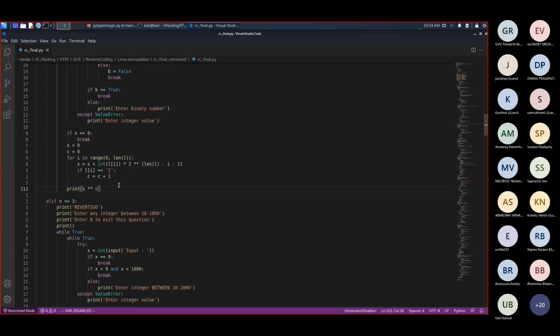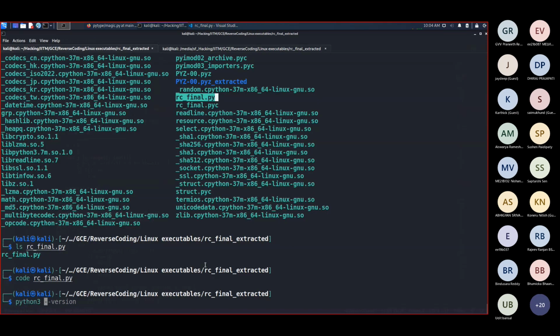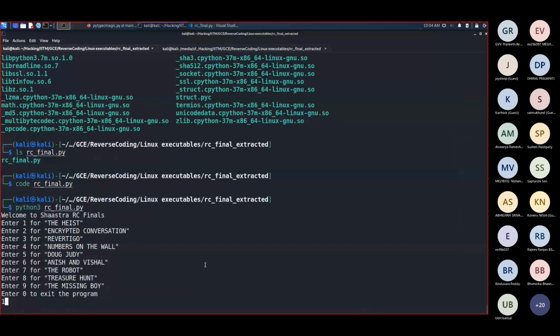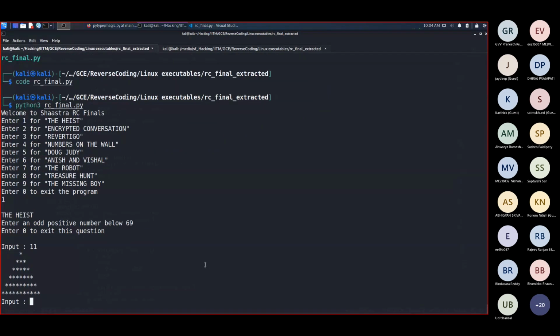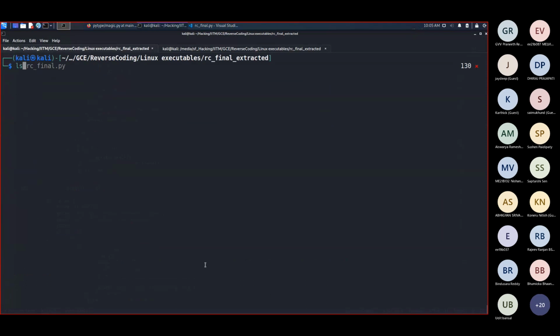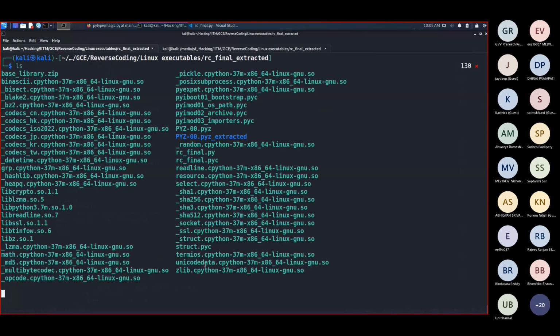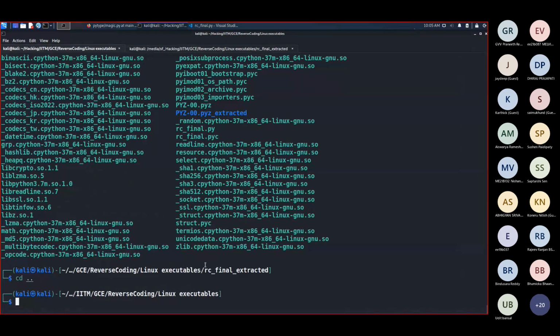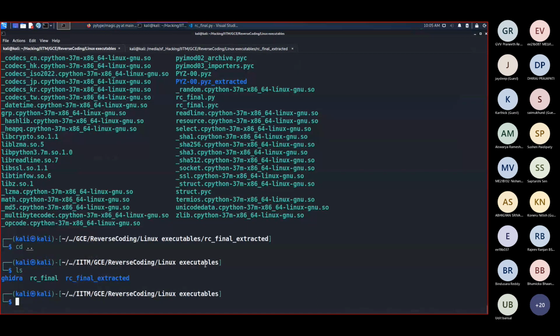If you don't believe, I can even run this thing, right? You can even run this thing, we get the same thing, right? Let's say 11, right? We get the whole same thing, 13. And this is just from the single file which we had, right? This is just from this single binary, we were able to get the whole source code and figure out everything. Like, isn't that awesome? Right?